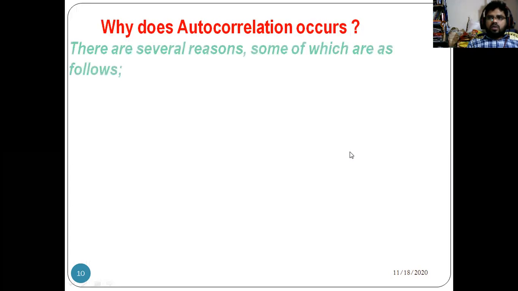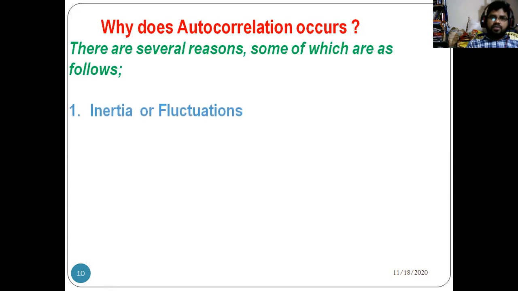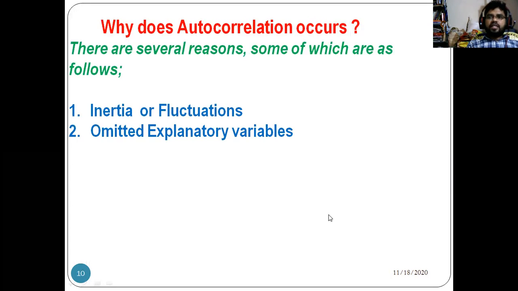So why does autocorrelation occur? Sometimes they ask this in questions. There are several reasons to get autocorrelation in regression analysis. The first one is inertia, or fluctuation, or sluggishness. The second one is omitted explanatory variables.